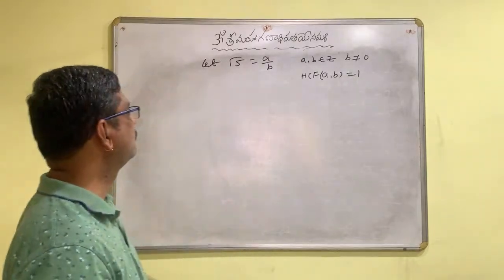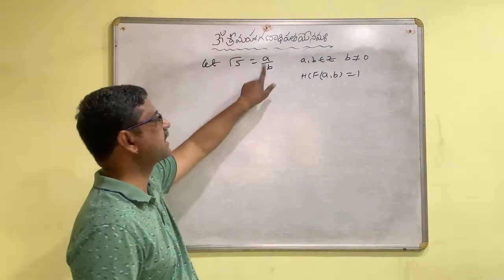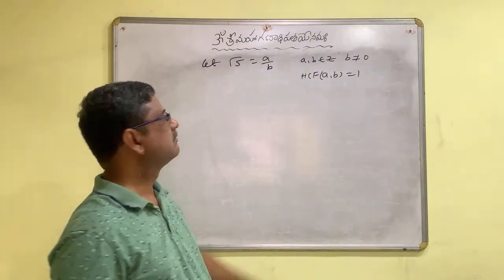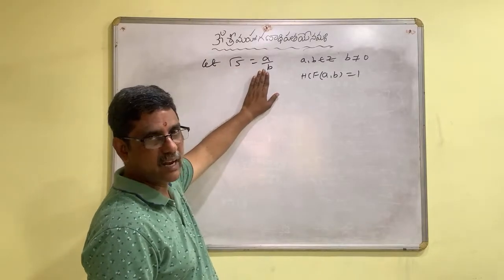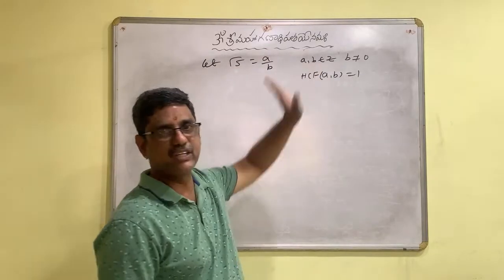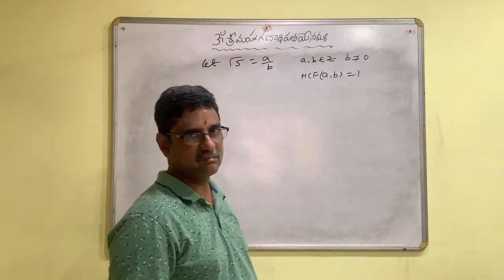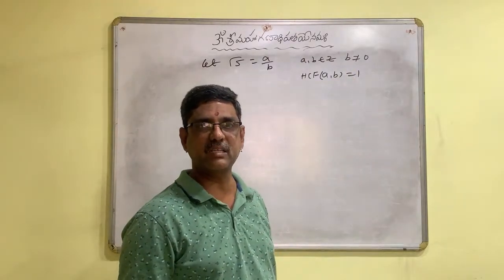So here also we need to prove root 5 is irrational, but we are assuming it as a rational number with certain conditions. What are the conditions? a and b are integers, that is already known to us. b is not equal to 0, the definition of a rational number.